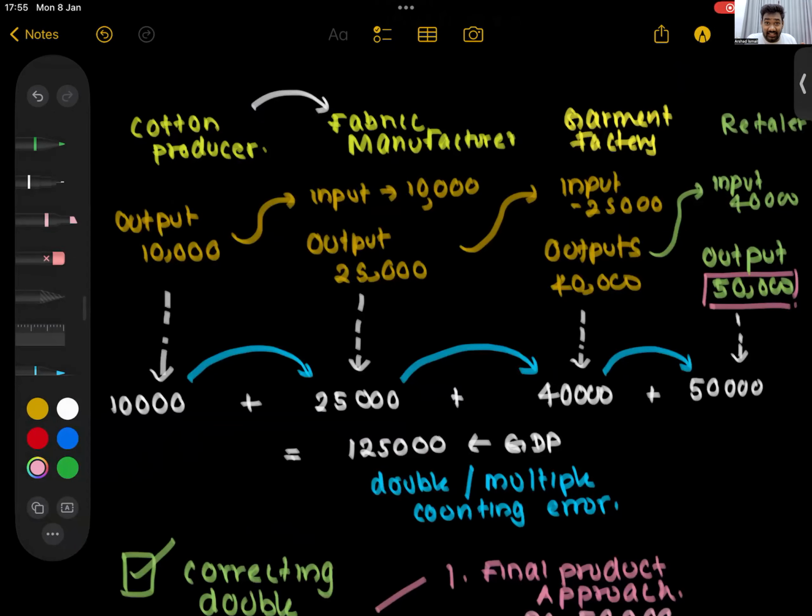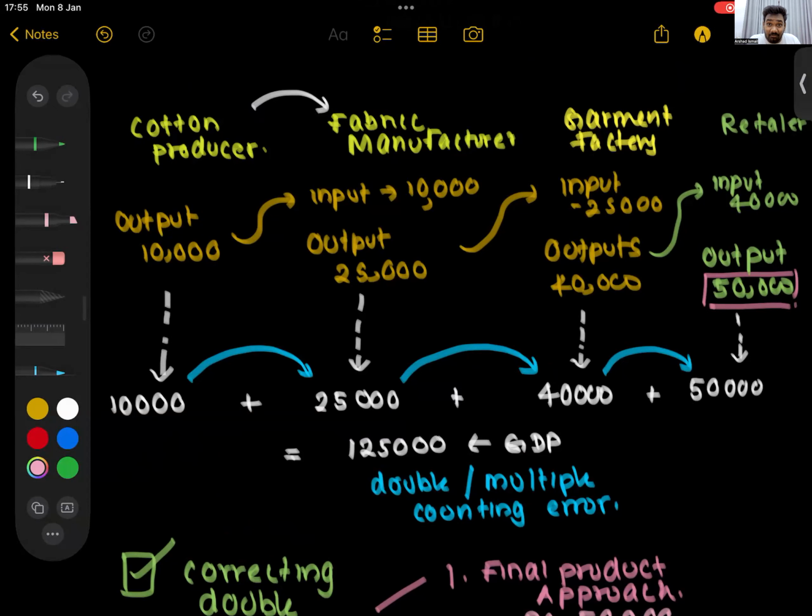But take Marie biscuit. Is Marie biscuit a final good? A final good is a good used by the end consumer. If you buy a Marie biscuit packet from Cargill's and eat it, it's a final good, correct.